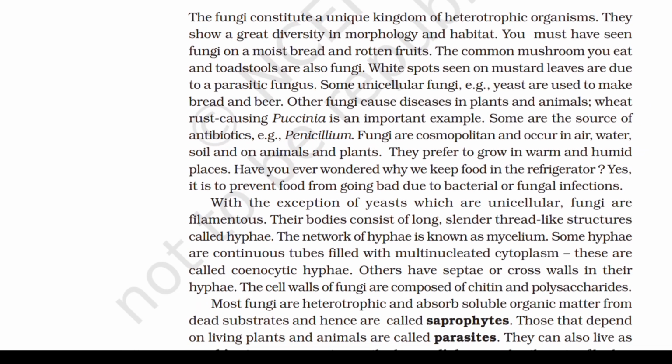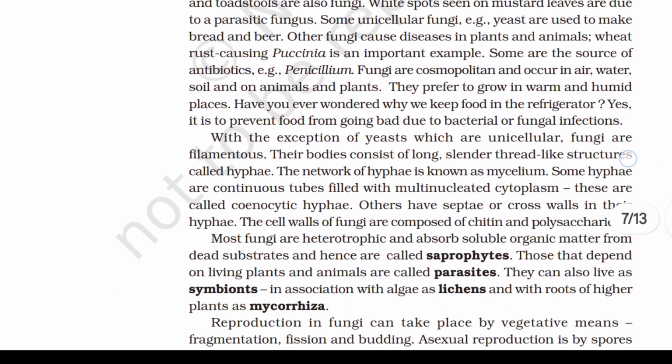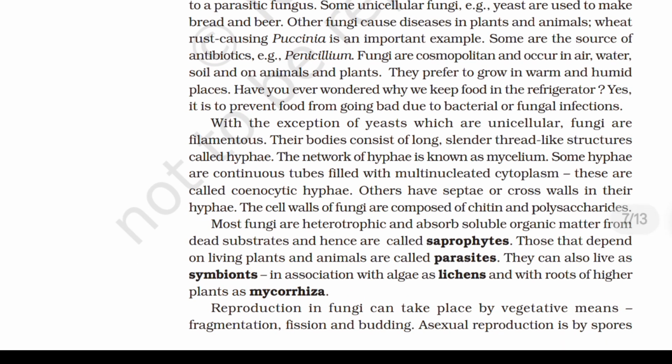Have you ever wondered why we keep food in the refrigerator? Yes, it is to prevent food from going bad due to bacterial or fungal infections. With the exceptions of yeast, which are unicellular, fungi are filamentous. Their body consists of long, slender, thread-like structures called hyphae.